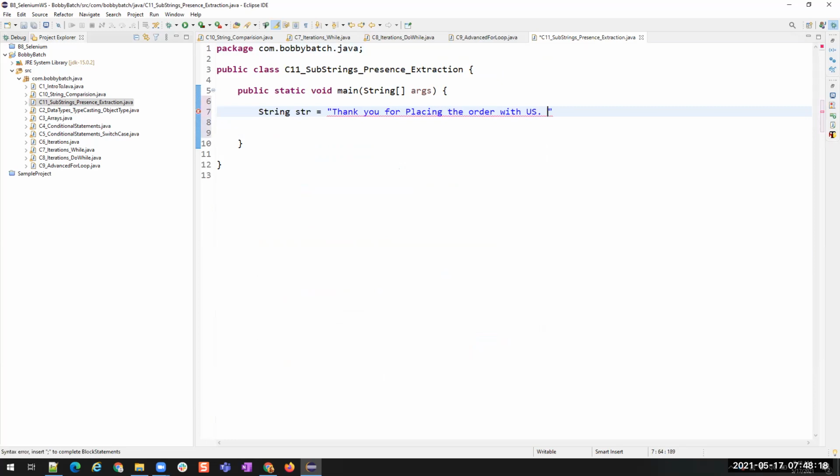Your order number is something. Okay, this I'll use for another example. I'll create another string.